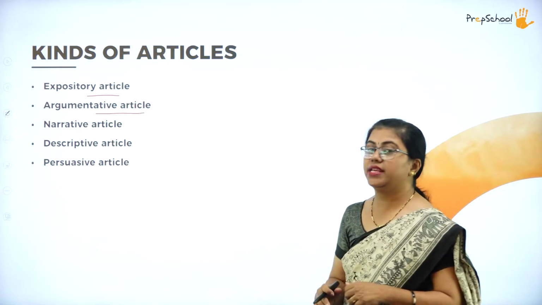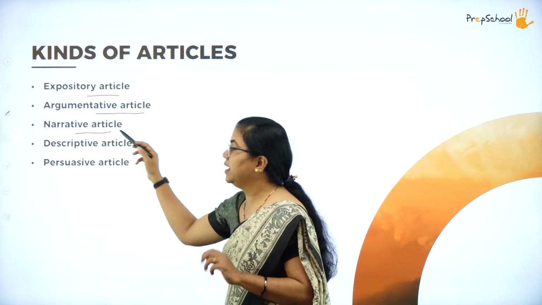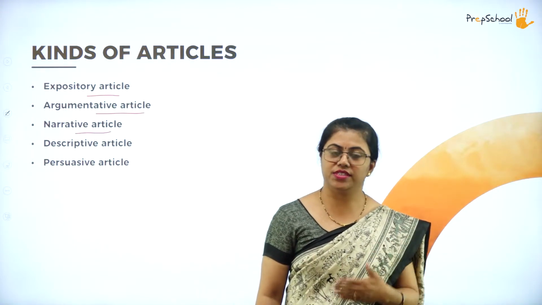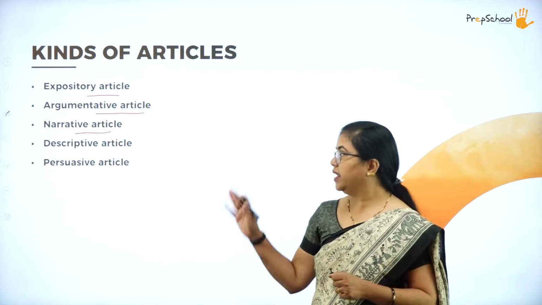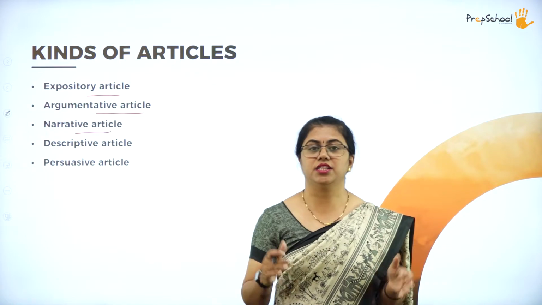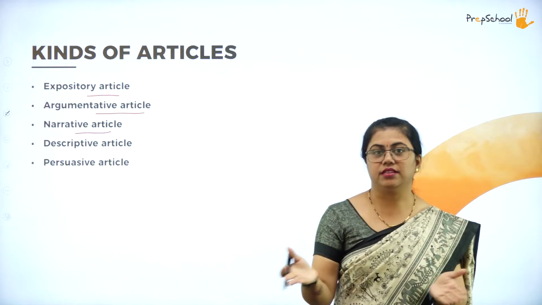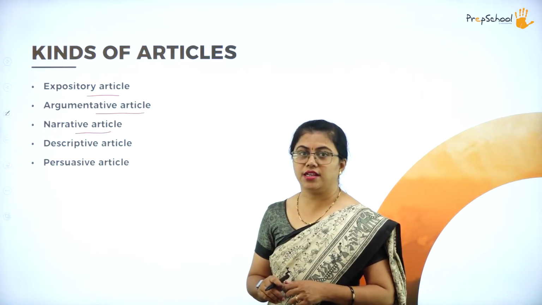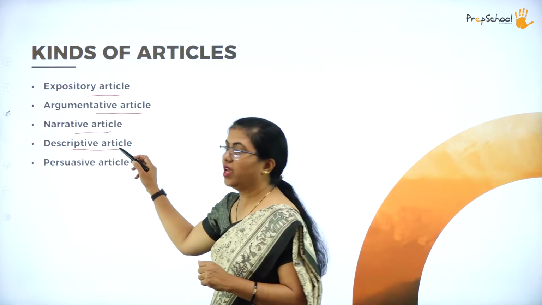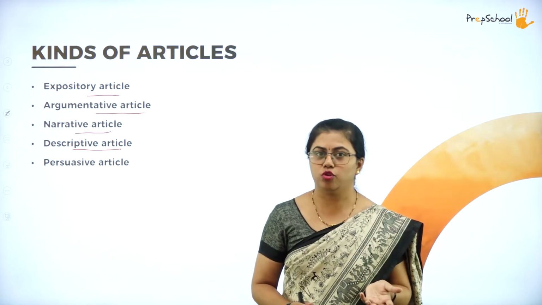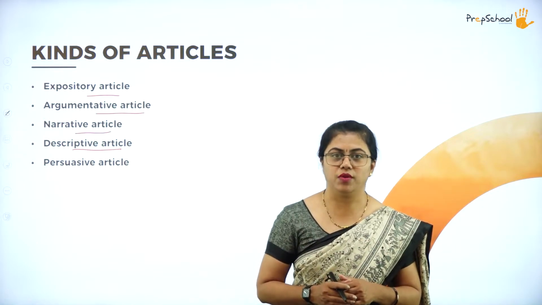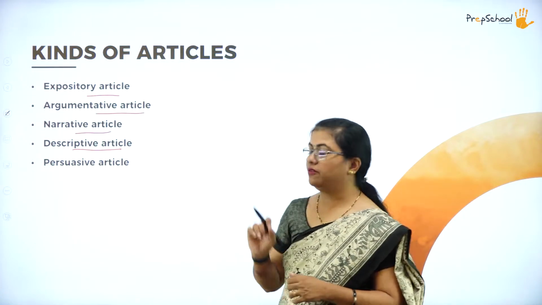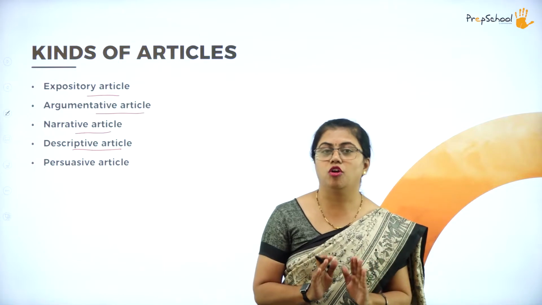The third one is the narrative article. A narrative article can be about some trip that the person has gone on, or a must-visit place or something like this. A narrative article actually narrates some incident or narrates an experience that the author has gone through. So that is nothing but a narrative article. Then we have the descriptive article. A narrative article is sometimes in the form of dialogues also. A few dialogues can be included in between in order to show some conversation between the people. But a descriptive article is only a description of some topic.